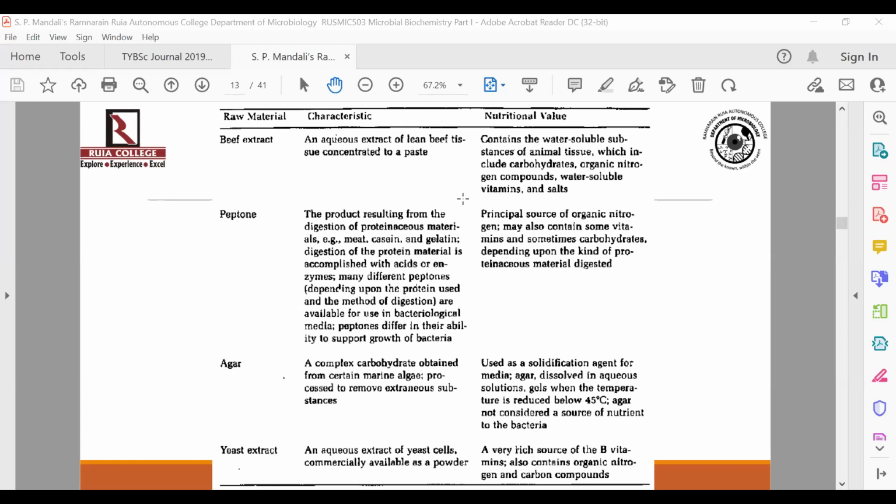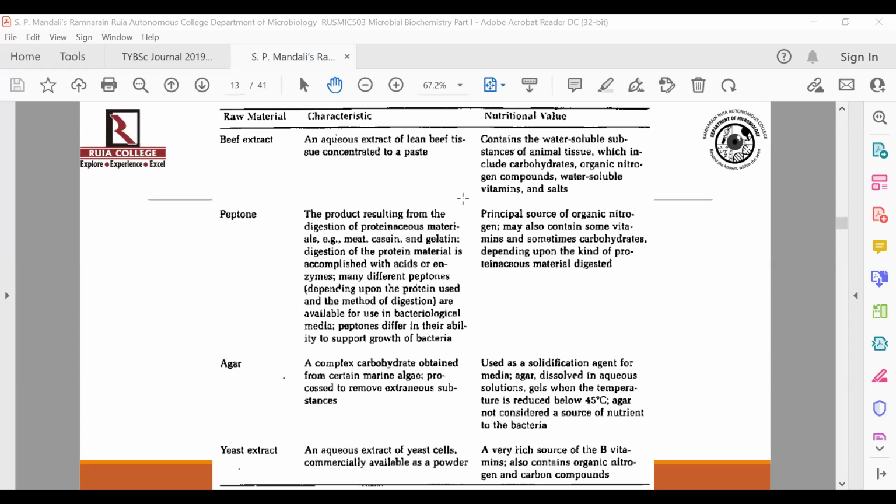As far as peptone is concerned, peptone is produced by digestion of any proteinaceous material. That could be meat, that could be casein, which is milk protein, or even gelatin. So you digest a protein-rich material using enzymes or acids such that it is broken down into smaller versions of proteins.